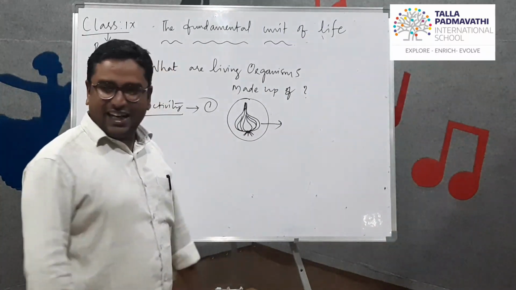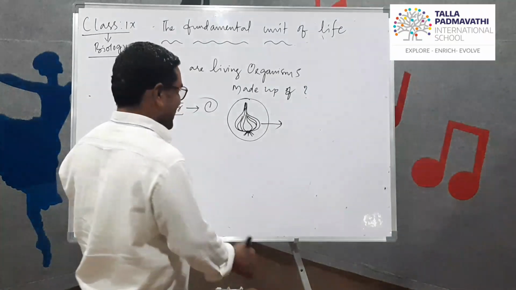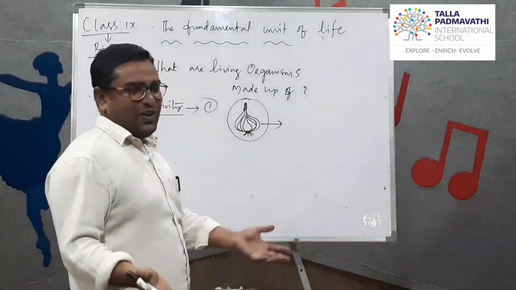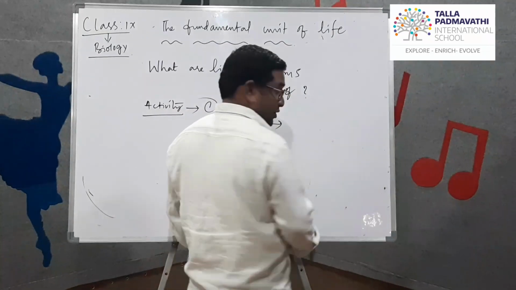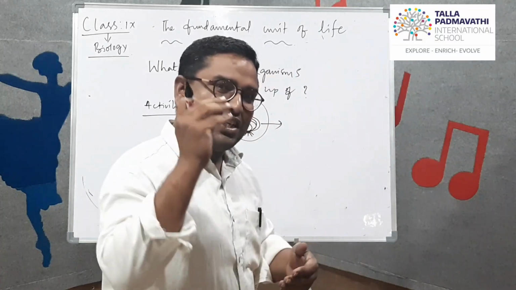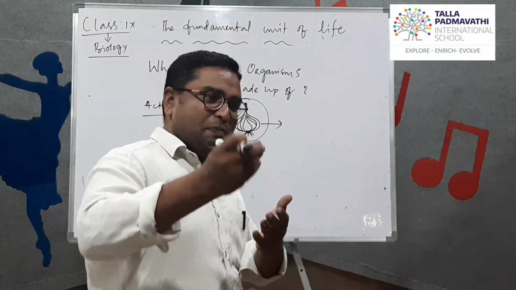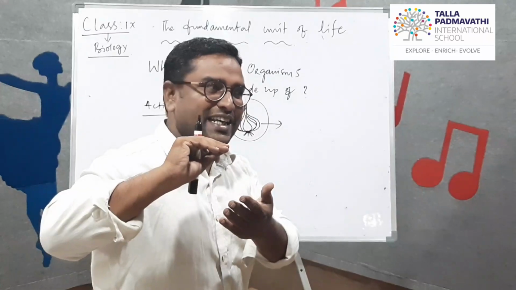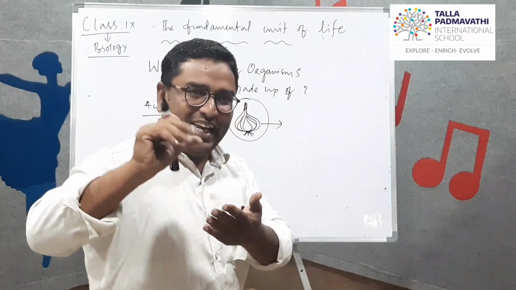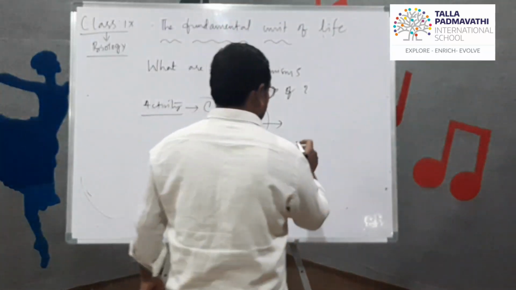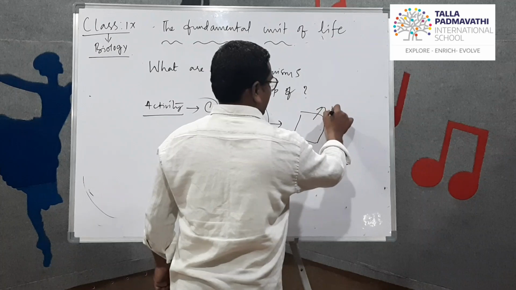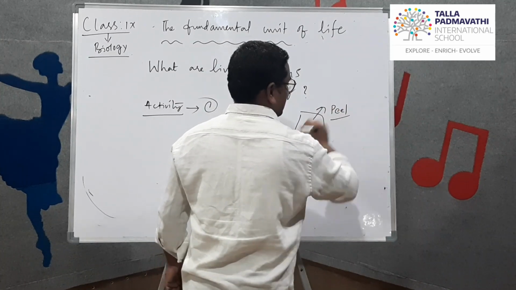We have taken the red color onion. Now you remove the dry part of the onion, the outside part. Now you take the flesh part. Upon the flesh part, we see a thin layer. We call it a peel.